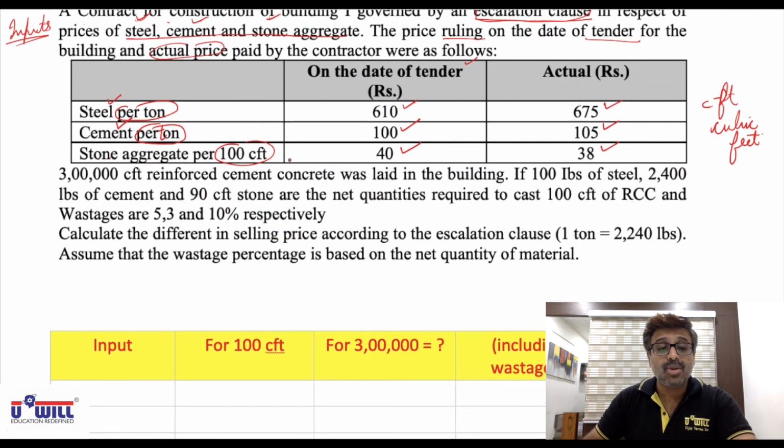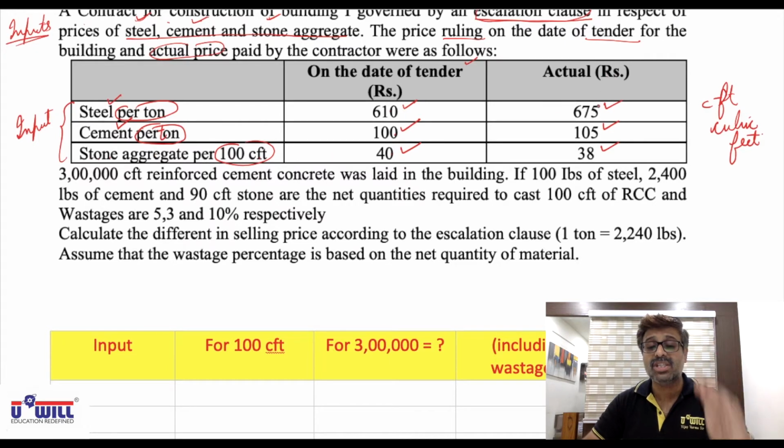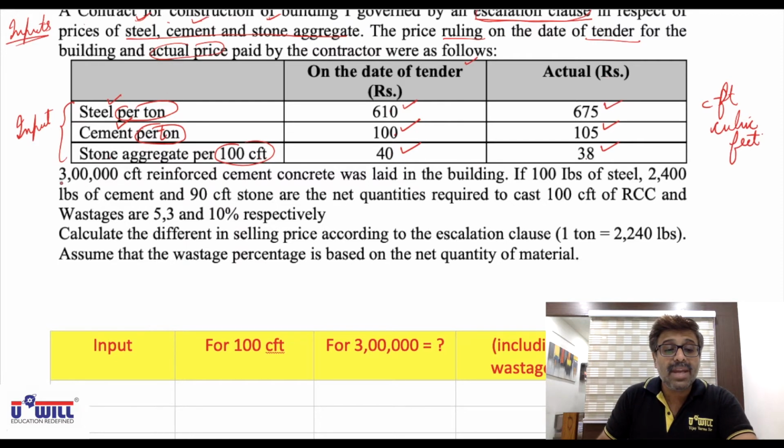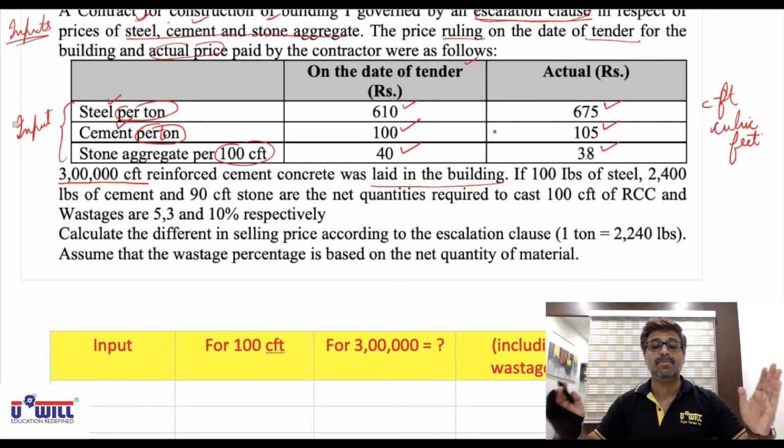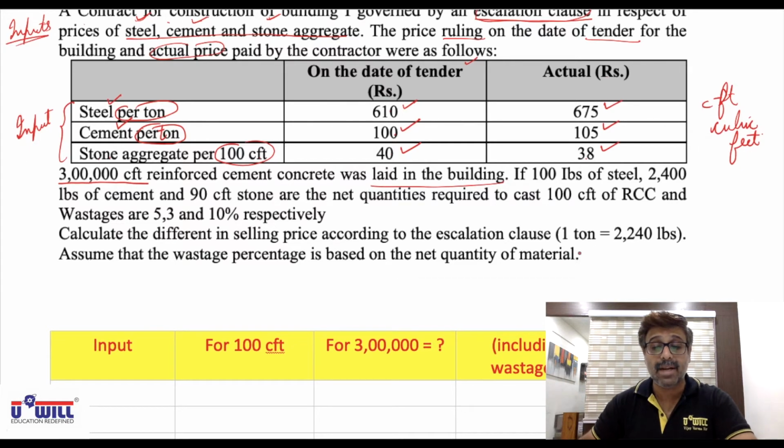So these are the three inputs. When we submitted the tender, the price of steel and cement per ton was 610 and 100, which we actually paid later on. They increased to 675 and 105. When we entered into the contract, the price of stone was 40 rupees per 100 cubic feet, which later on goes down to 38 rupees per 100 cubic feet. Now, 3 lakh cubic feet reinforced cement concrete was laid in the building. So a total of 3 lakh cubic feet of space has been covered and cement has been used in the building.